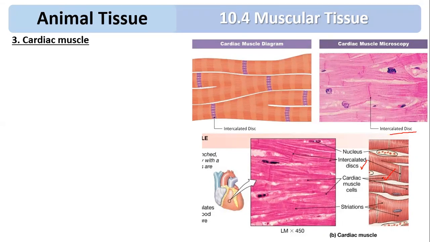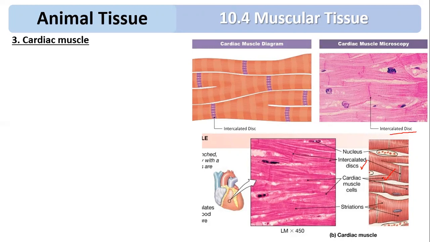Whenever your heart is going to contract, the entire heart is going to contract, not in parts. Because of these interconnected discs, it functions as a single unit. Okay, understood now.